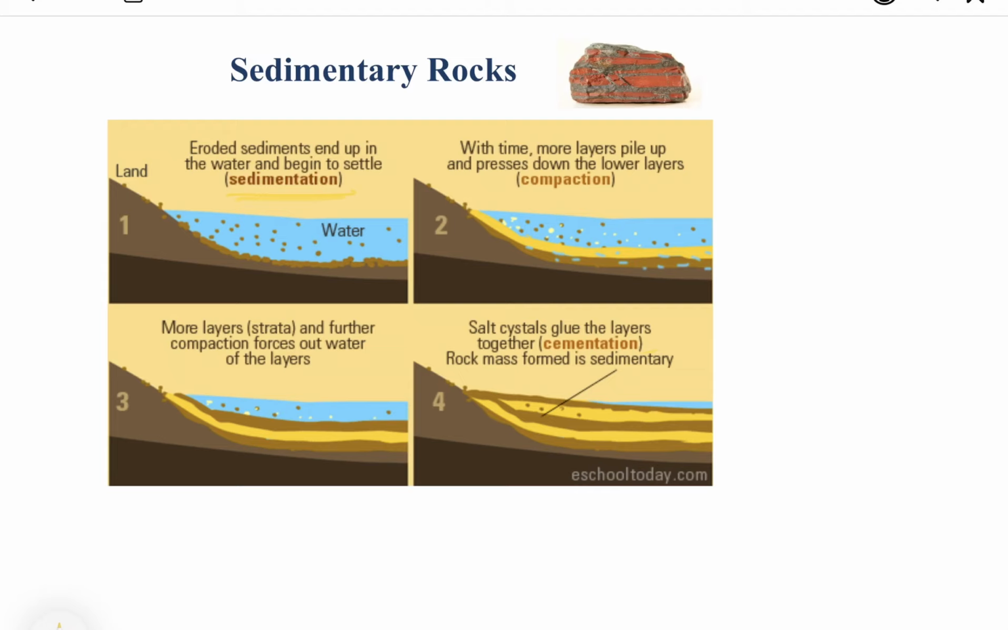Then at the second step, with time, more layers pile up and press down the lower layers, which is called compaction. Like you can see here, the brown one layer, that is the first, then the yellow layer. In this way, the layers pile up and press down the lower layer. At the third stage, more layers and further compaction force out water of the layers. Means the lower layers get pressed down by the upper layers, and whatever amount of water is present in the different layers, that comes out, that is pushed out from the layers.